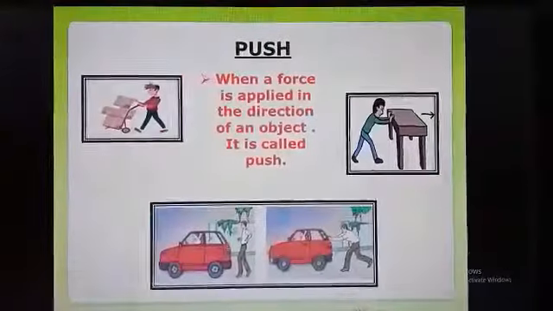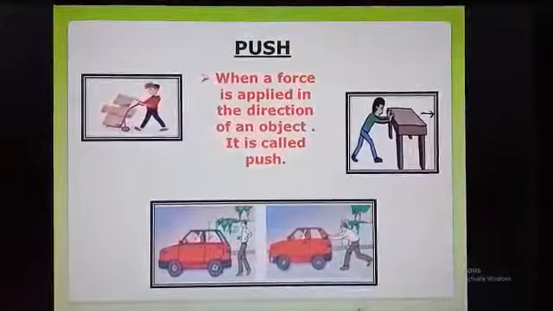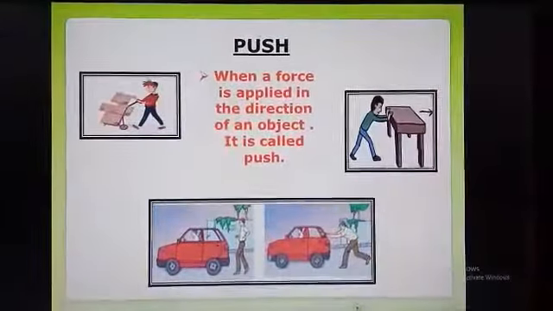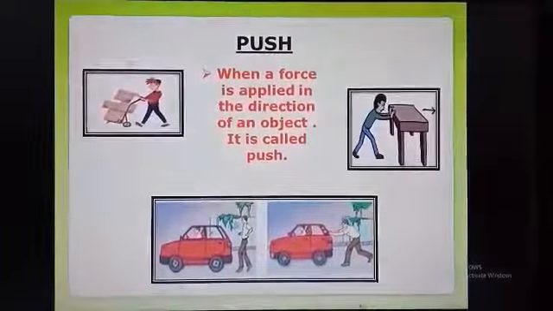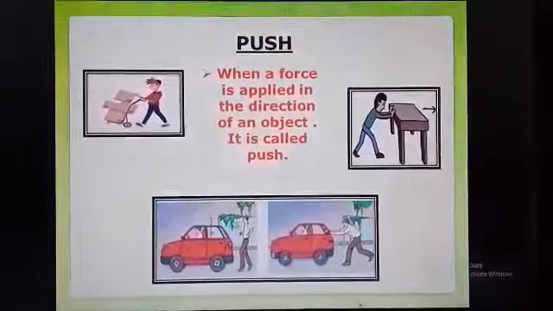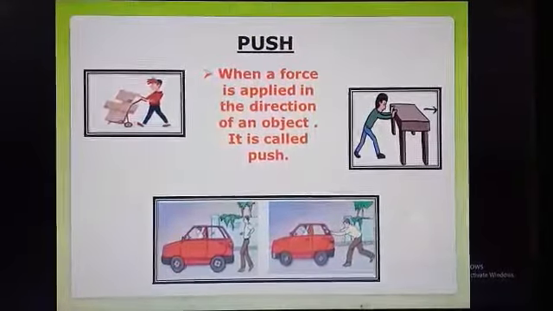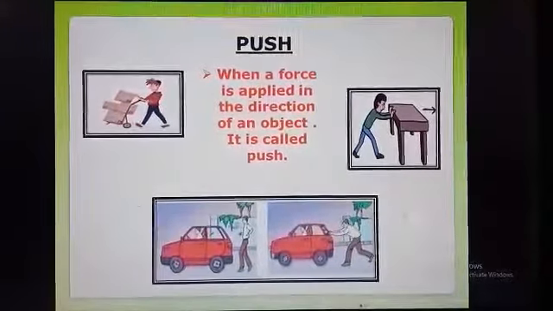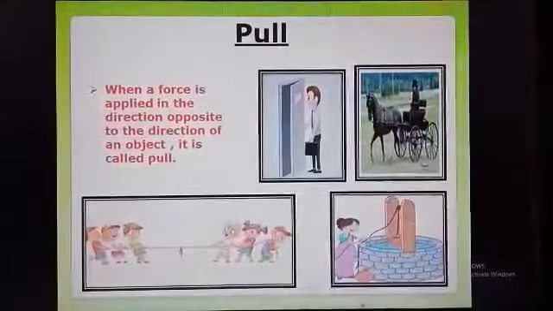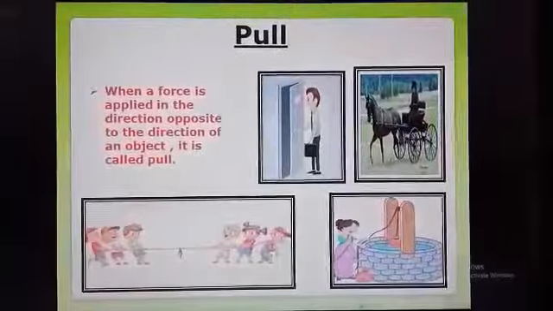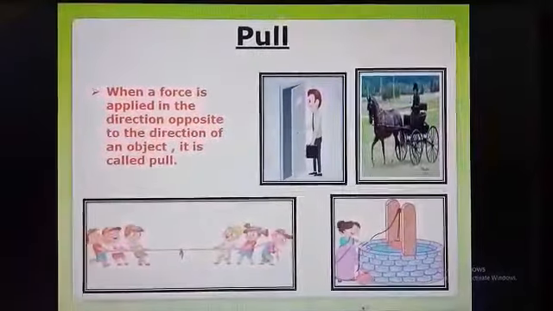When a force is applied in the direction of an object, it is called push. Pushing the table from one place to another, pushing the trolley, pushing the car when it's broken down and closing the door are examples of pushing. What is pull? When a force is applied in the direction opposite to the direction of an object, it is called pull.